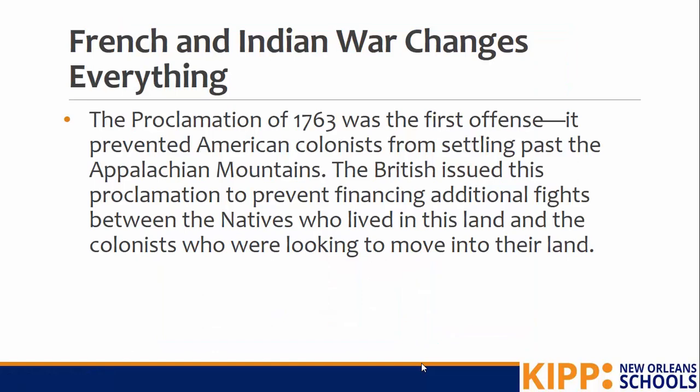The Proclamation of 1763 was the first offense coming out of that French and Indian War. It prevented American colonists from settling past the Appalachian Mountains. The British issued this proclamation to prevent financing additional fights between the natives who lived on this land and the colonists who were looking to move into their land.